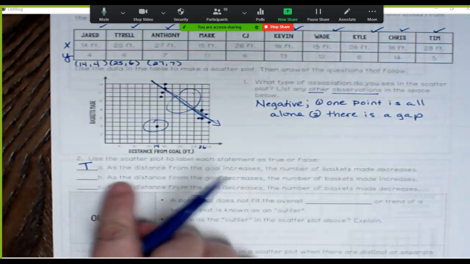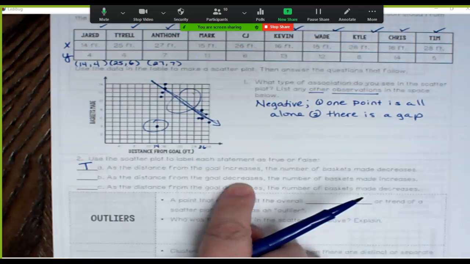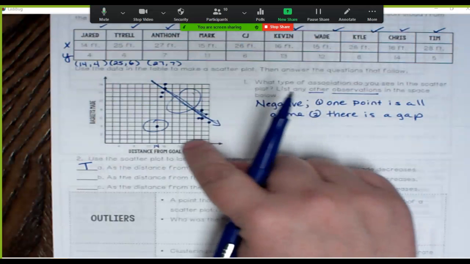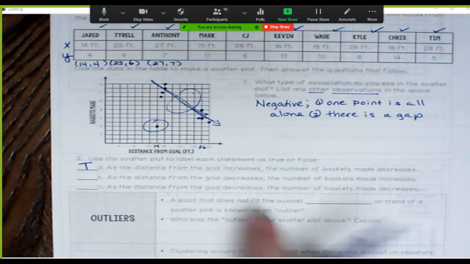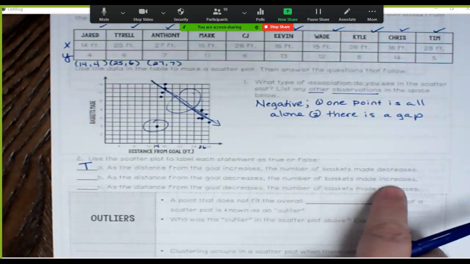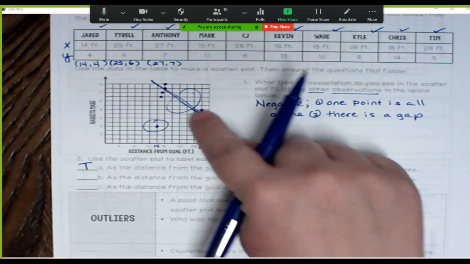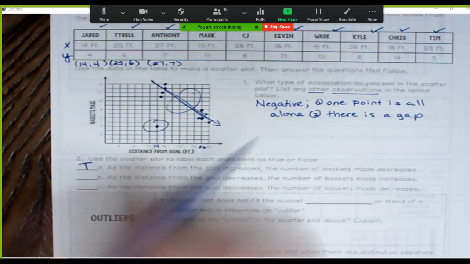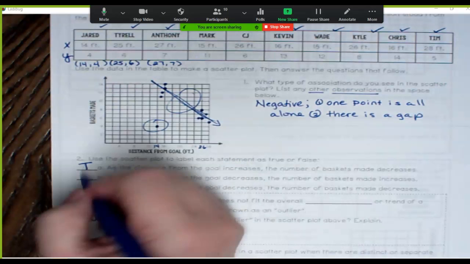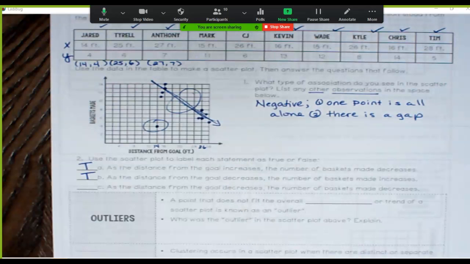What about as the distance of the goal decreases? That means I'm getting closer to the basketball goal. The number of baskets increases. So the closer I get, the more baskets I made. Is that true? Yes, that is also true. Further away, I make less baskets. Closer, I make more baskets.